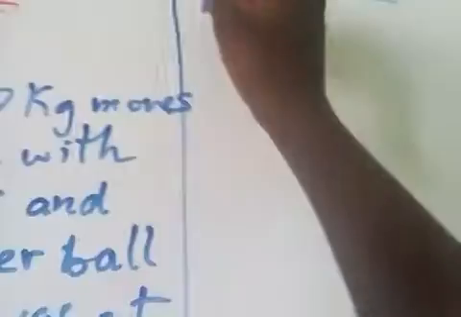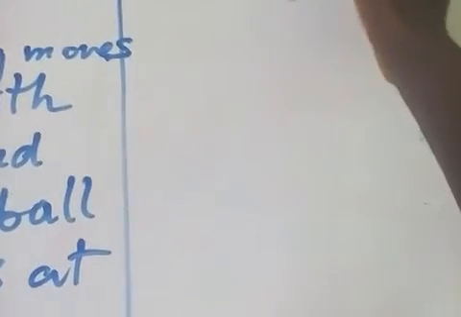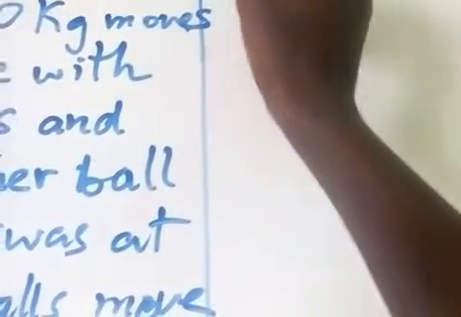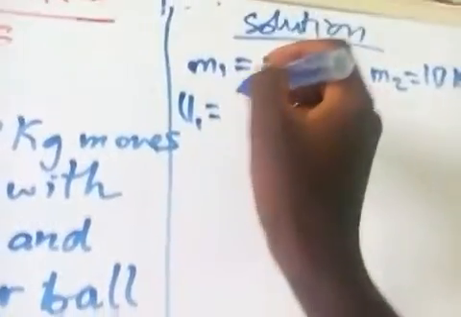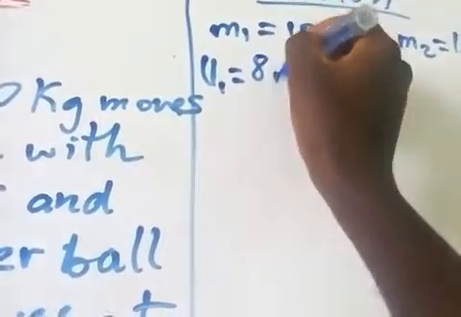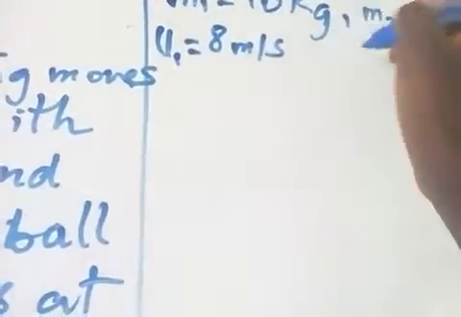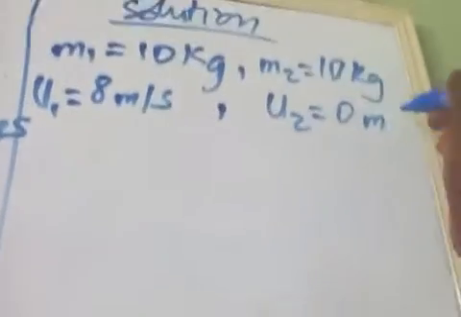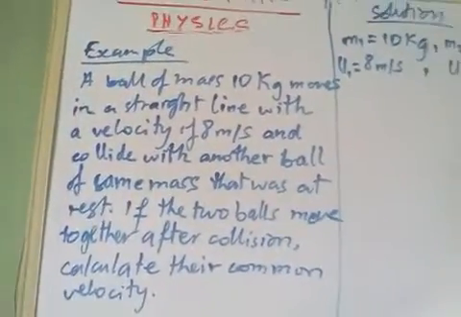The first object has mass m1 equal to 10 kg. The second object has the same mass, which is also 10 kg. The initial velocity of the first object, u1, is 8 meters per second. And the second object initially was at rest, that is the velocity was 0 meters per second. These are the values given to us in the question.